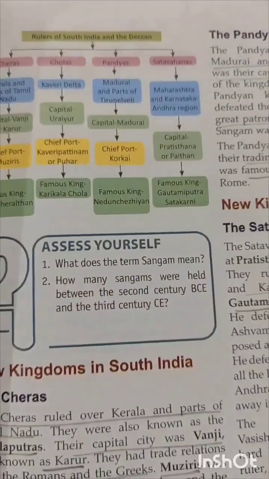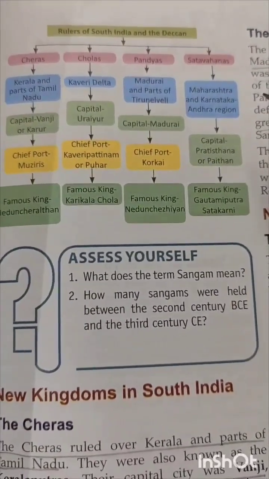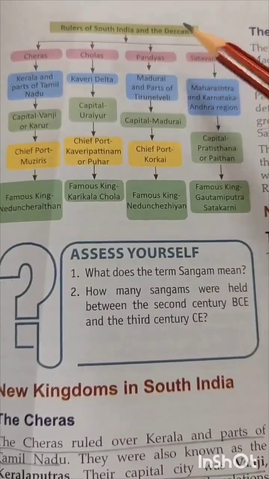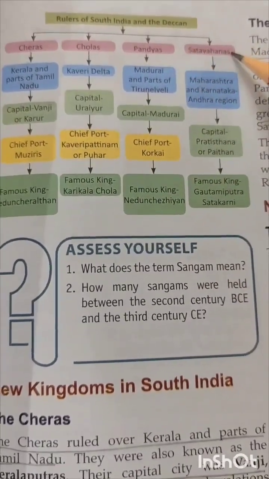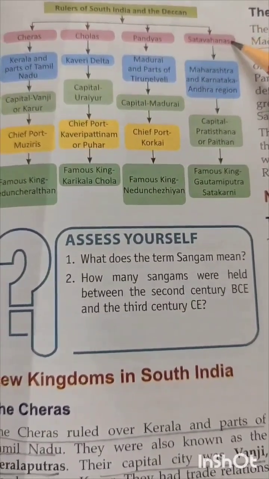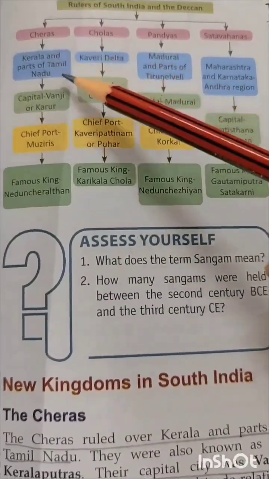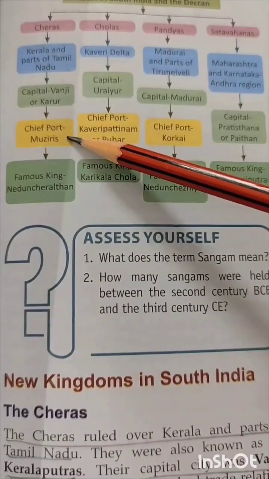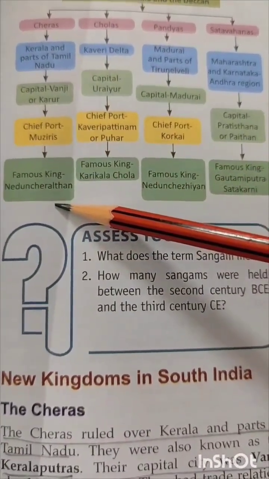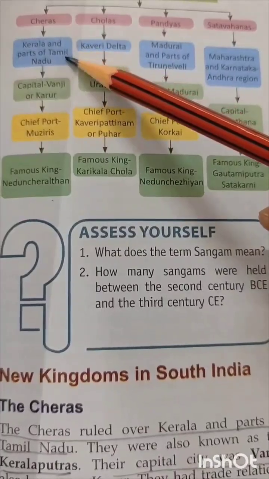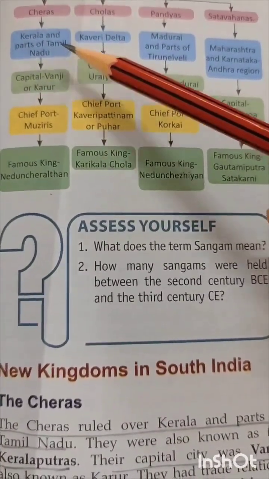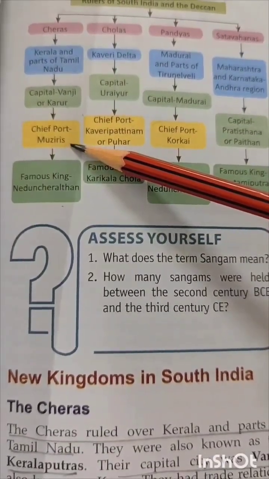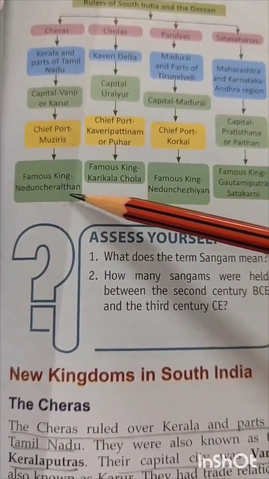Now children, you can see this flow chart. This is showing you the rulers of South India and the Deccan. Cheras, Cholas, Pandyas, they ruled over the southern part of India, and Satavahanas ruled over the Deccan part of India. So this table is showing you the areas which they ruled, their capital, chief port and their famous king. Like Kerala and parts of Tamil Nadu was ruled by the Cheras. Vanji or Karur was its capital and its chief port was Muziris. And the famous king was Nedum Cheralathan.